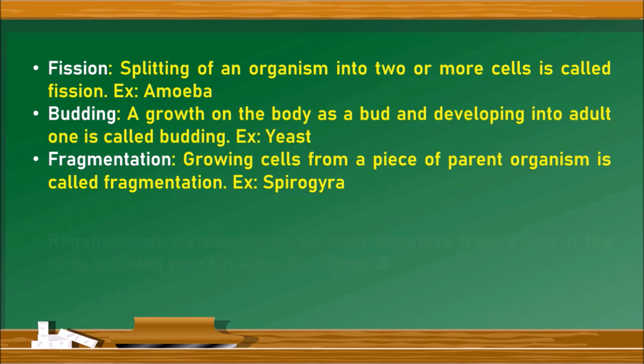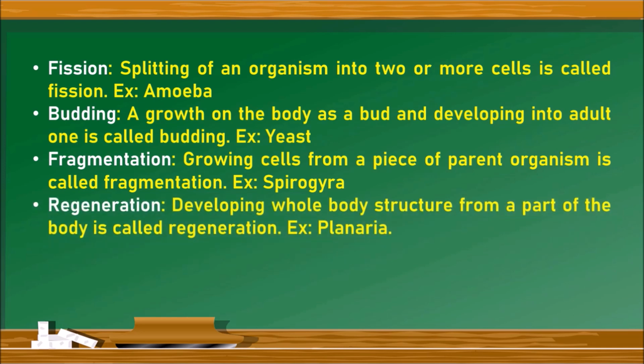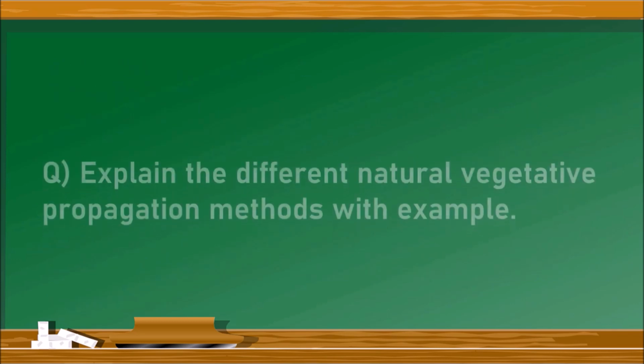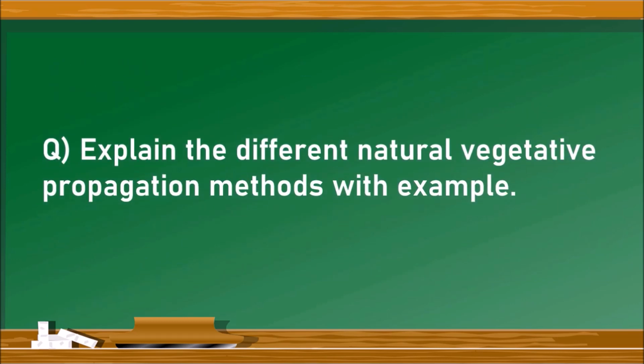Example, sporangia. The next one is regeneration. Developing a whole body structure from a part of the body is called regeneration. Example, planaria. Parthenocarpy. The development of a female gamete into a zygote and in turn a new organism without fertilization is known as parthenocarpy. Next question. Explain the different natural vegetative propagation methods with examples.